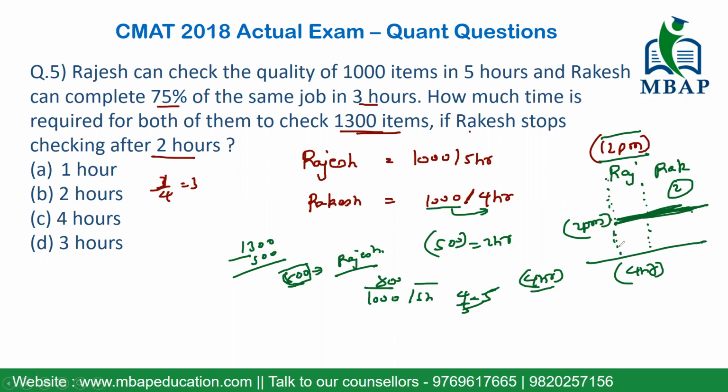So from the beginning till the end, the total time taken by both of them to complete the checking of 1300 items is 4 hours, out of which Rakesh contributed 2 hours and Rajesh entirely 4 hours. Some people will get confused whether it is 2 plus 4, 6. The answer is no. Both of them are working together. So the answer for the given question would be 4 hours.